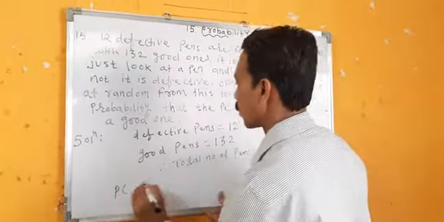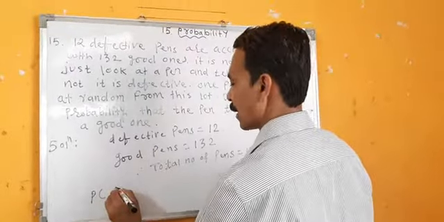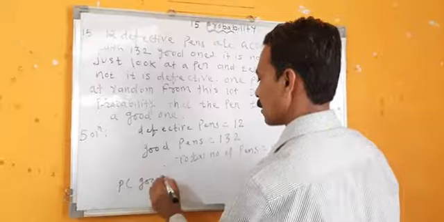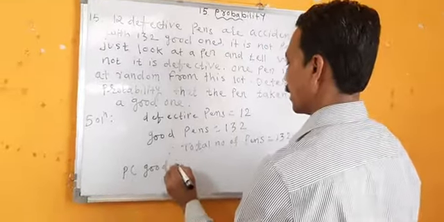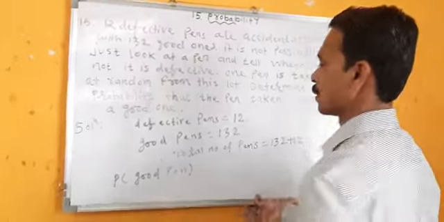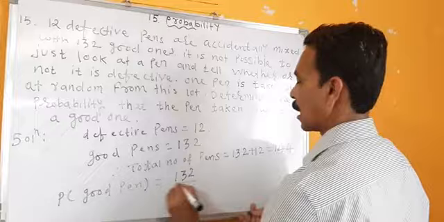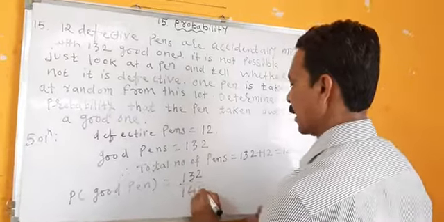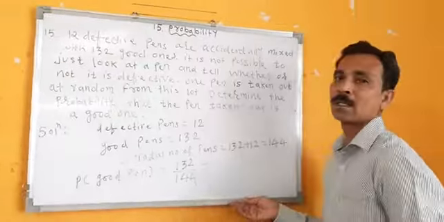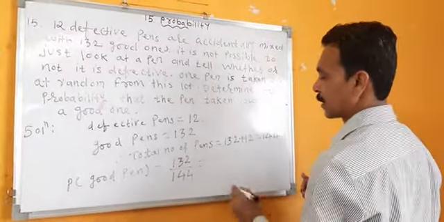Now we'll find the probability. Probability of what? A good pen. What is probability of good pen? See here, good pens 132, right? Upon 144. Reduce it, right? Can we reduce it?